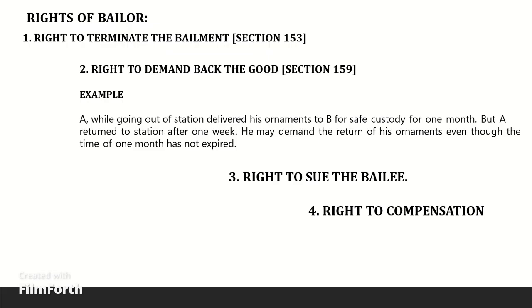Right to terminate the bailment. Section 153. A contract of bailment is voidable at the option of the bailer, if the bailee does any act with regard to the goods bailed, inconsistent with the conditions of the bailment.